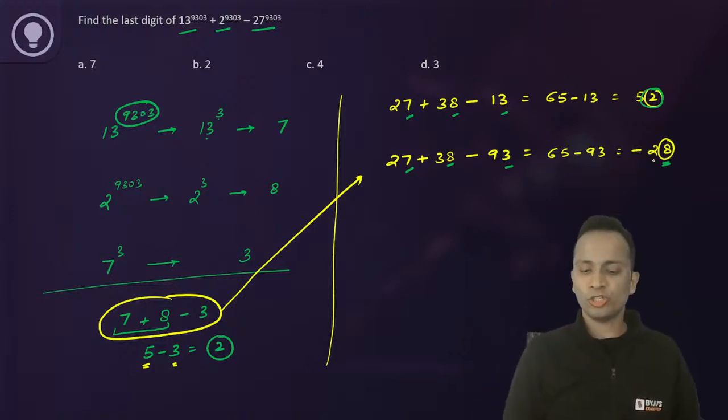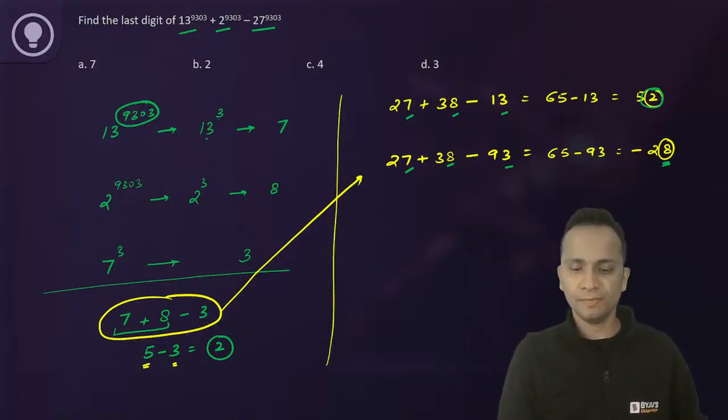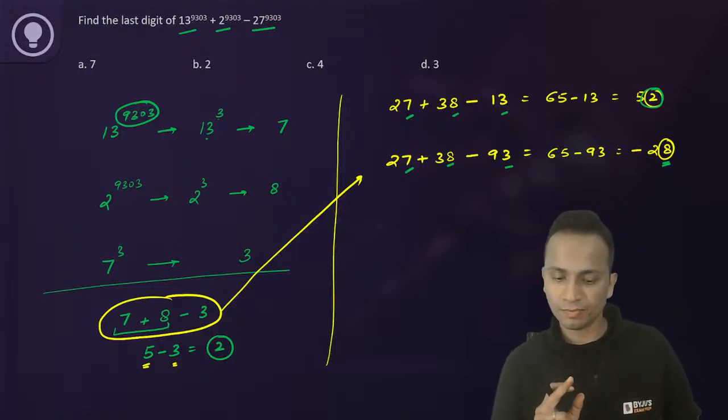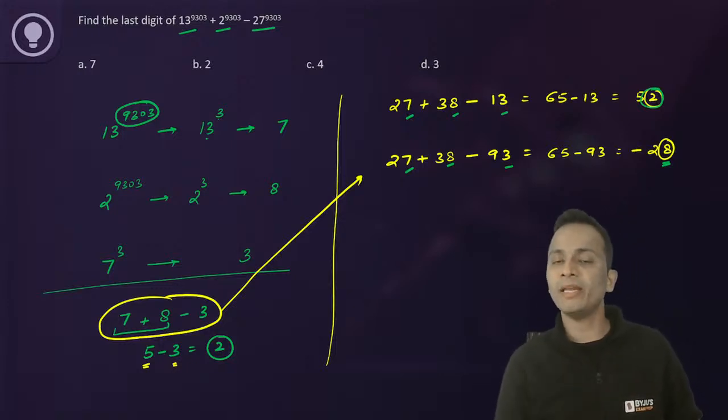Now in this question, you will have to identify, Mrudula, it will be minus 28, 65 minus 93. 65 minus 93 is minus 28, okay? Mrudula, you have written it correctly. So, it was not minus 32, but it was minus 28, right?